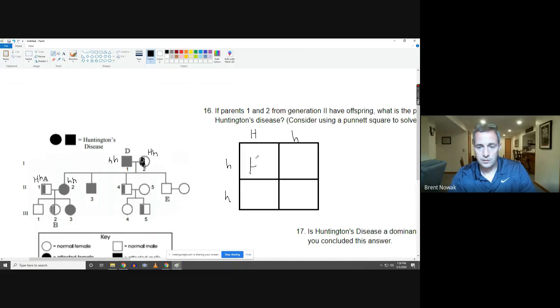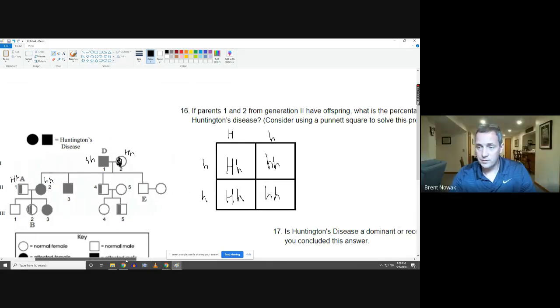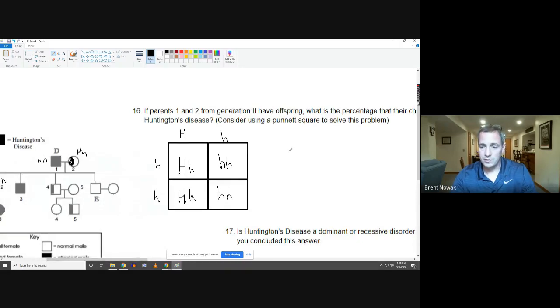And so, carrier, they have Huntington's disease. So 50, okay, so it would be 50-50. So 50 would be carriers.